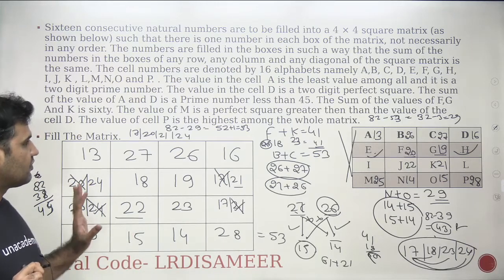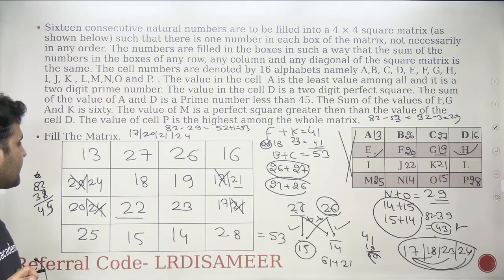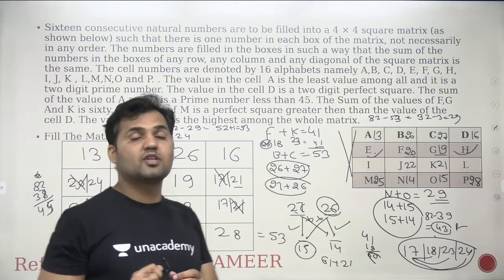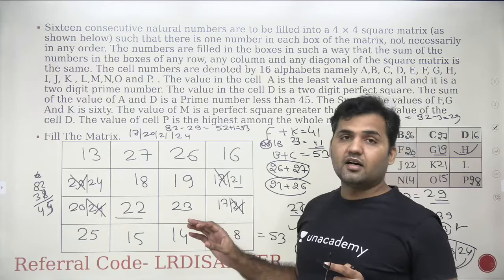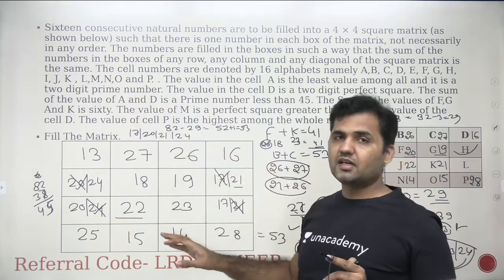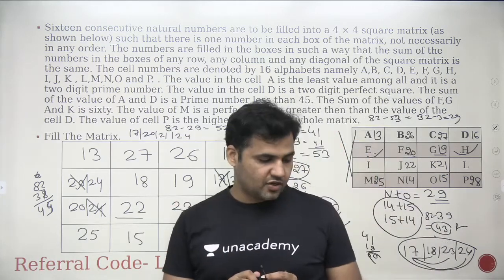So this is the complete matrix which is satisfying all the given conditions here. This is the answer of the question, and this is how you're supposed to solve an advanced level matrix set if you are coming across a set where not much information is given. Start making the probable cases, but think it logically, right?